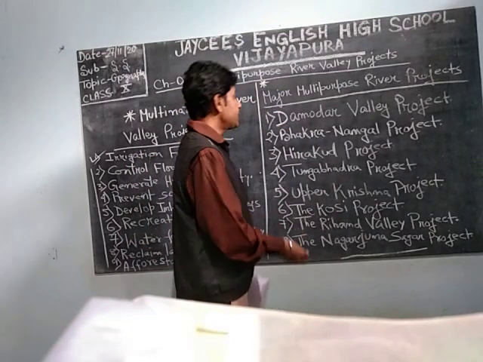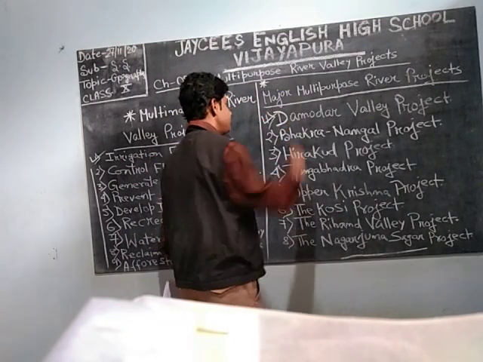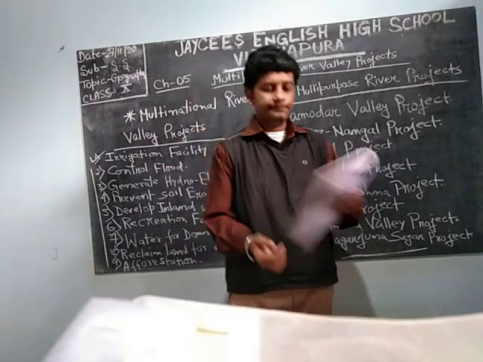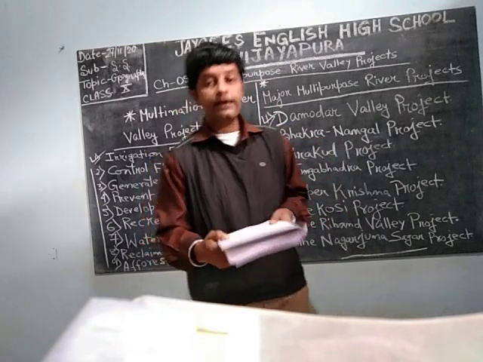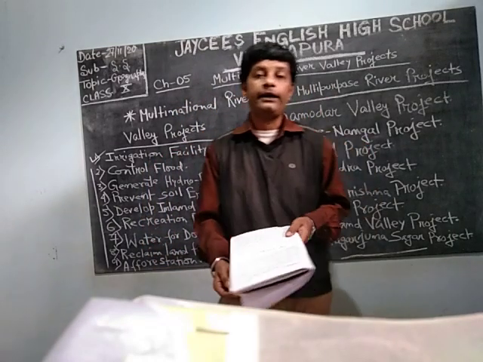The first one is the Damodar Valley project. It is in West Bengal. This is the first multi-purpose river valley project of our independent country, India.